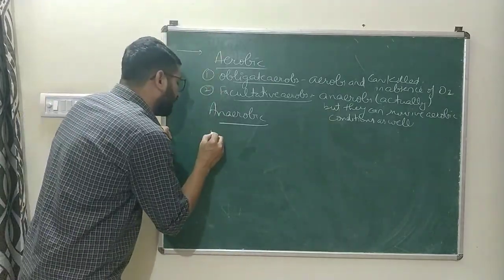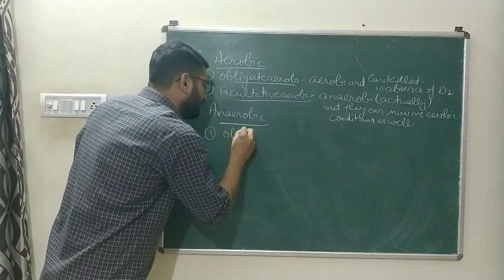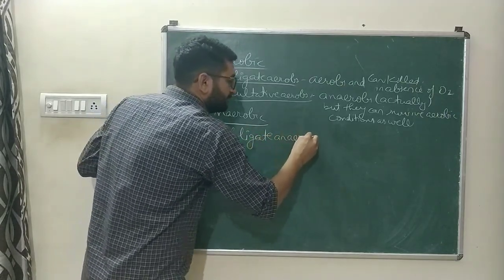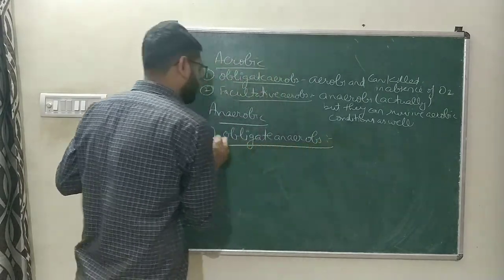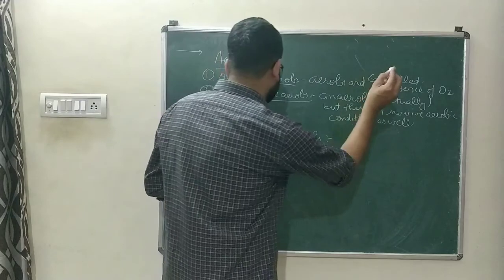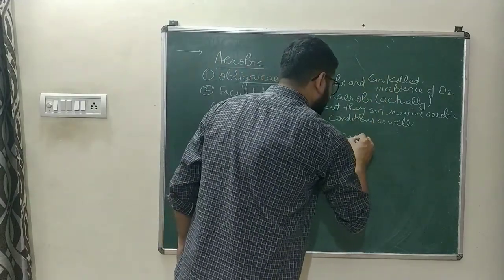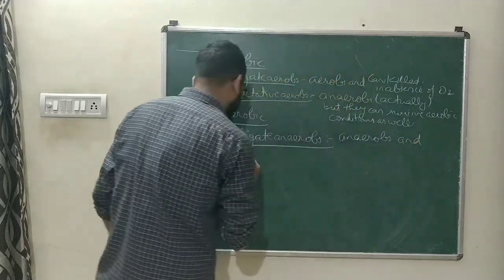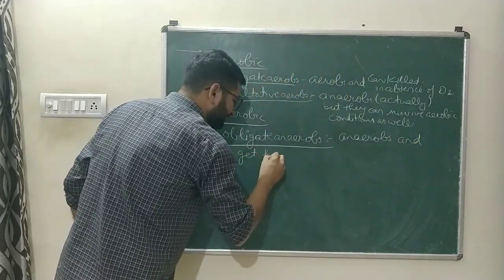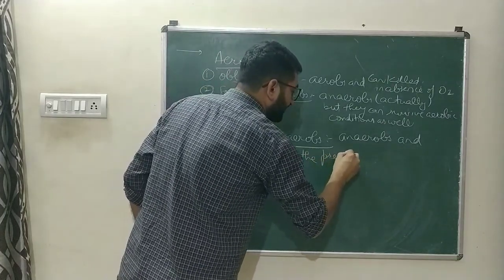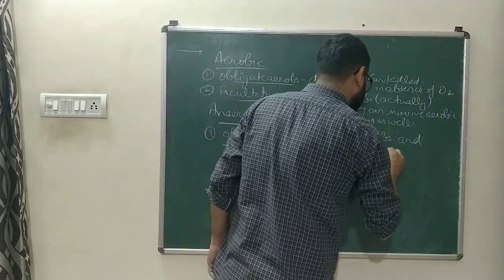Likewise, anaerobes are also divided into obligate anaerobes and facultative anaerobes. Obligate anaerobes are actually anaerobes and get killed in the presence of oxygen.